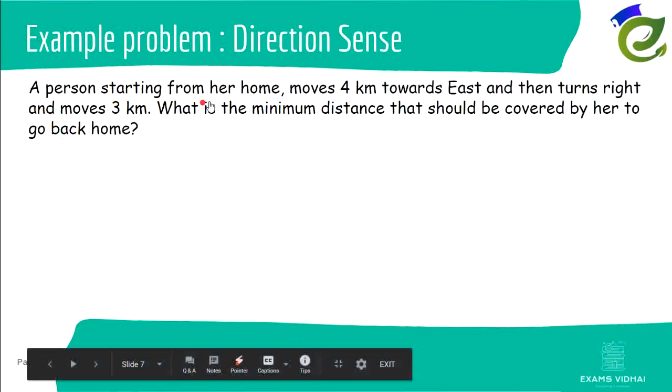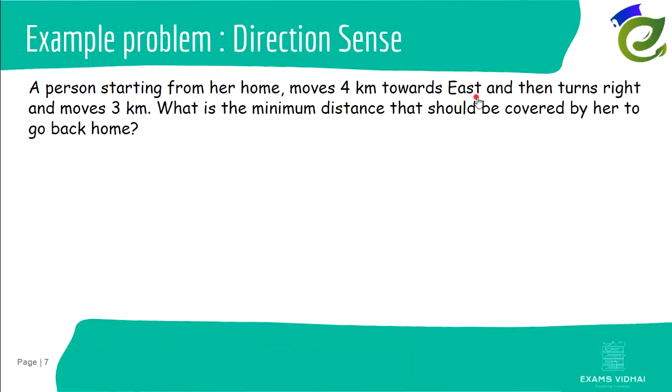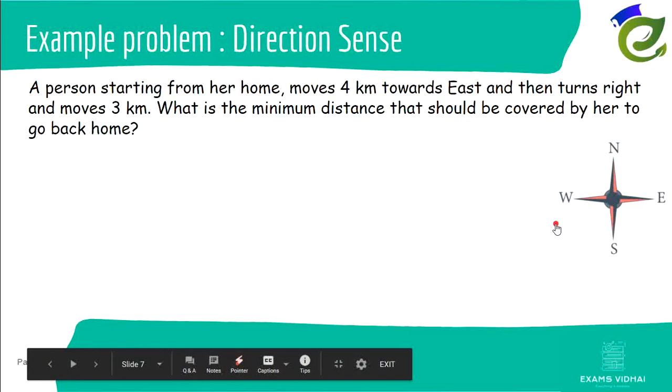A person starting from her home moves 4 kilometers towards east and then turns right and moves 3 kilometers. What is the minimum distance that should be covered by her to go back home? This is the question. So every time a direction sense question comes up, the first thing we need to do is to draw the directions. So here we have the 4 major directions: north, south, west and east.